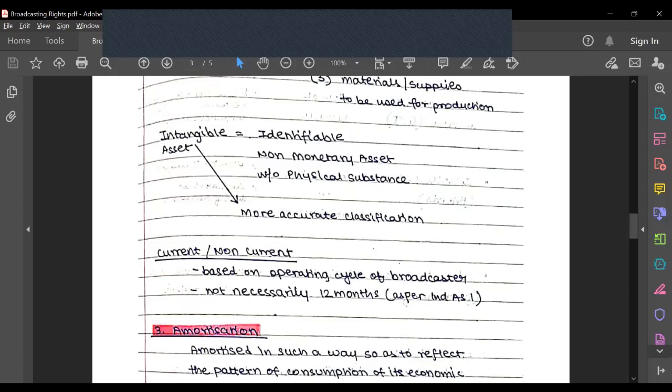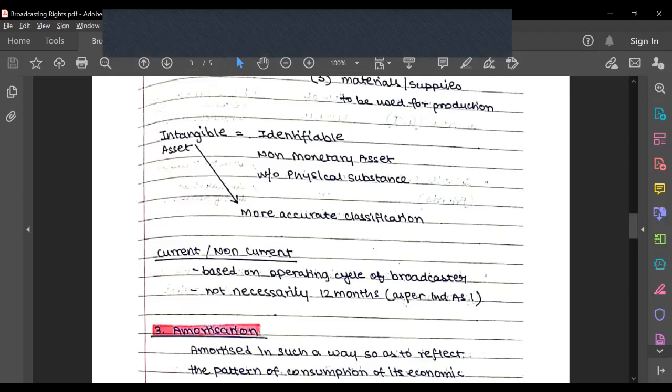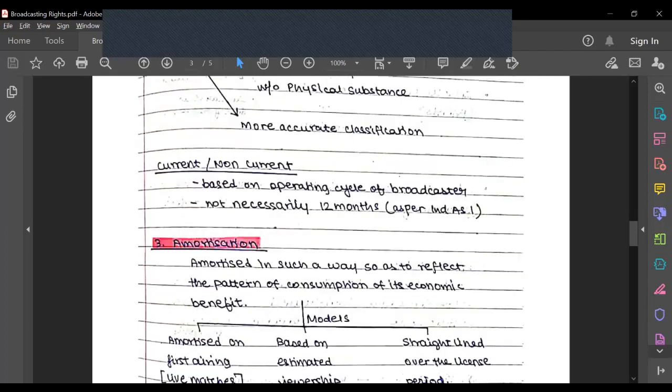If it's beyond an operating cycle, like BCCI gives the rights for 5 years, so it's a long-term contract, so it's non-current. Let's say if it's a short-term contract, for Wimbledon, it's only for a few months, so that would be a current asset. So that's how current and non-current is classified, and not necessarily strictly on the 12 months as per the earlier standards.